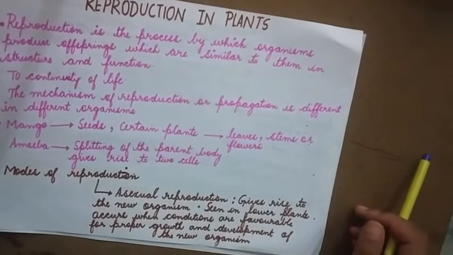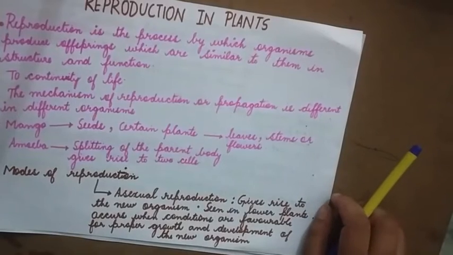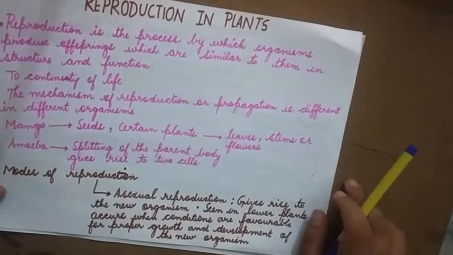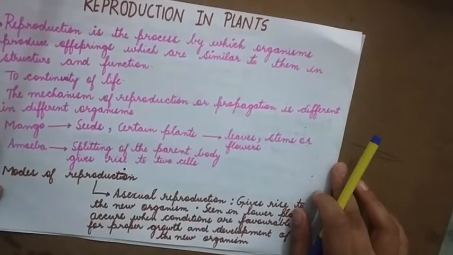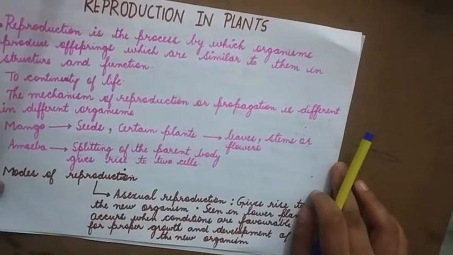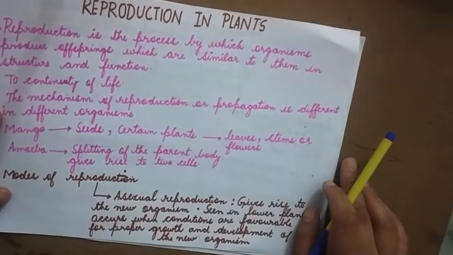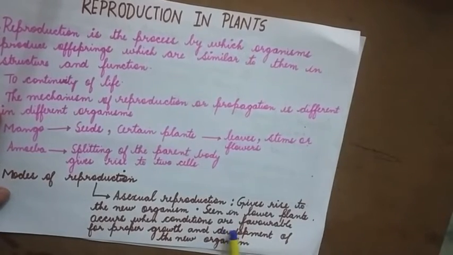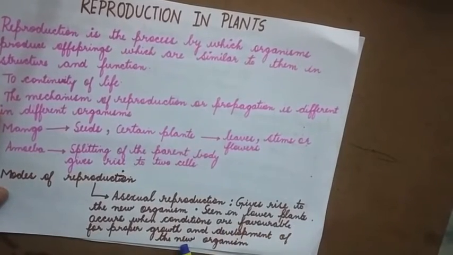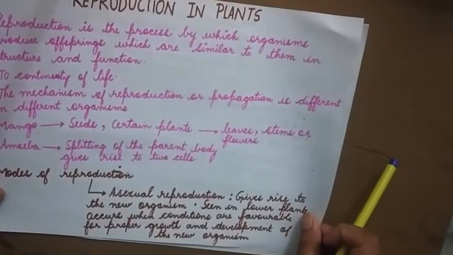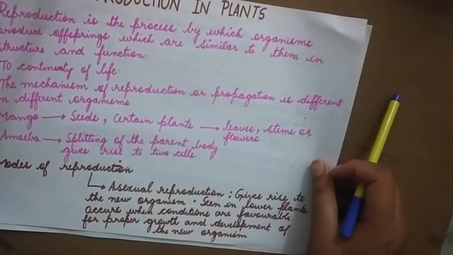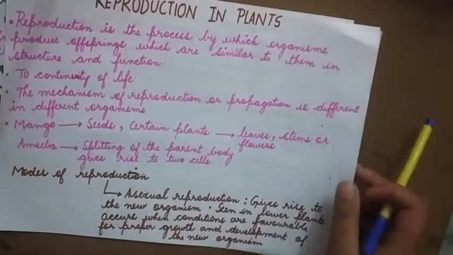See over here in asexual reproduction, it involves only one parent, and the offspring that is produced is exactly similar to the parent, and it is seen in lower plants. And whenever the conditions are favorable, it means the conditions are right, then the growth and development of the organism takes place.